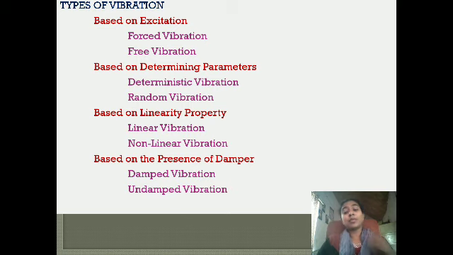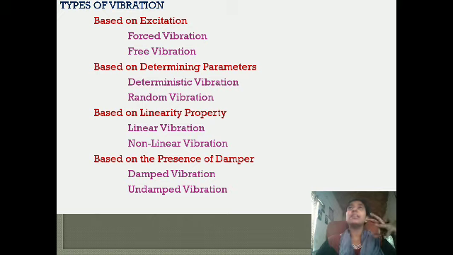Why do you provide a damper in a structure? The reason is you provide a damper in order to diminish the effect of vibration. It has a diminishing property. So we have damped vibration or undamped vibration. If any type of damper is present in your system, that is called a damped vibration. In undamped vibration, there will not be any damper.